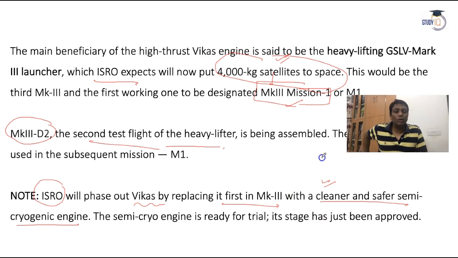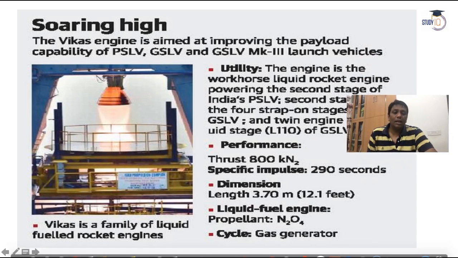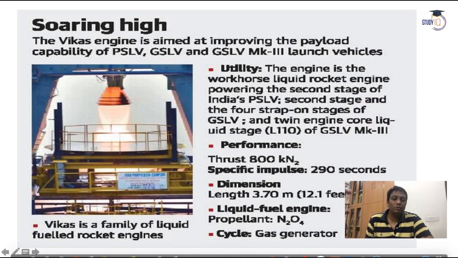The reason is the fuel. In a semi-cryogenic engine, the fuel is kerosene and an oxidizer. In the cryogenic engine you get liquid hydrogen and liquid oxygen. Okay, so this is the overall information. It's an article, guys, that I got in The Hindu newspaper, so I took a pic just to focus it and inform you. The Vikas engine is a family of liquid fuel rocket engines.